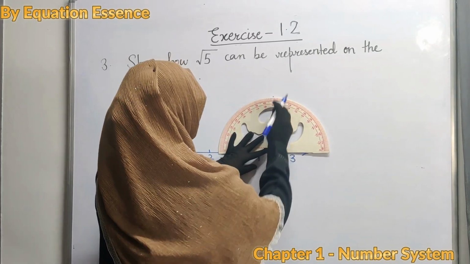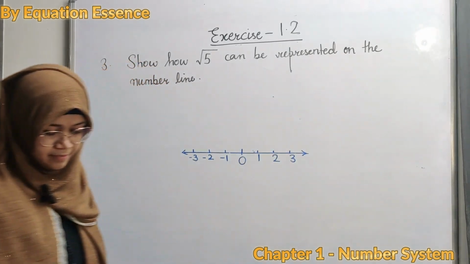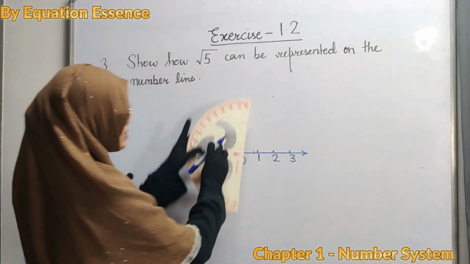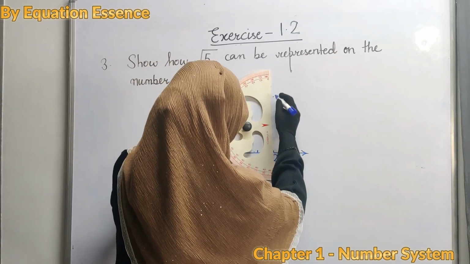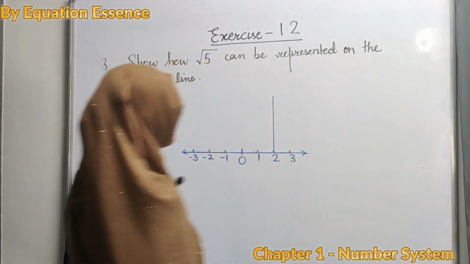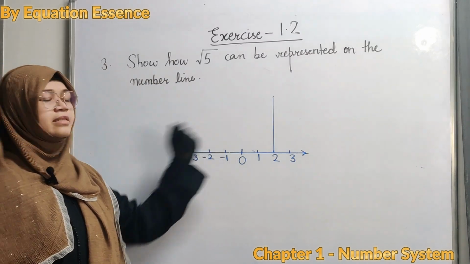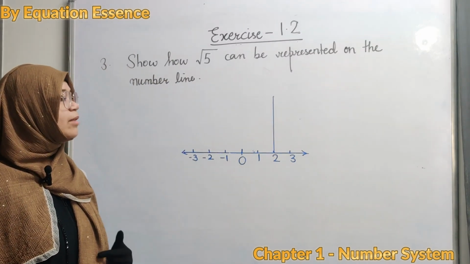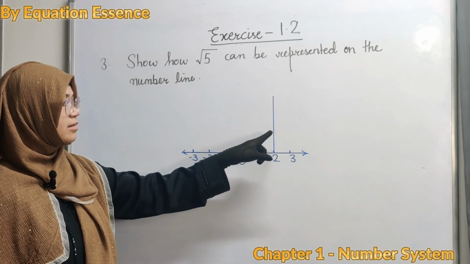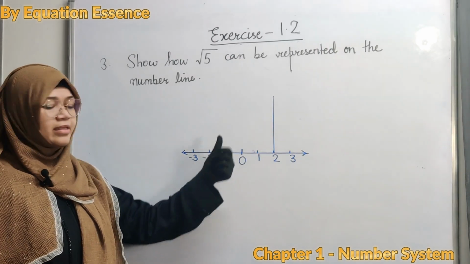You can use a smaller one. This is a 90-degree angle, and with the help of a ruler, we can cut this line at 1 inch.